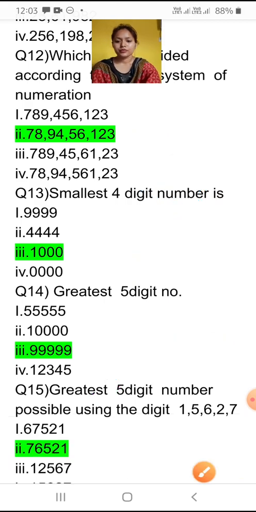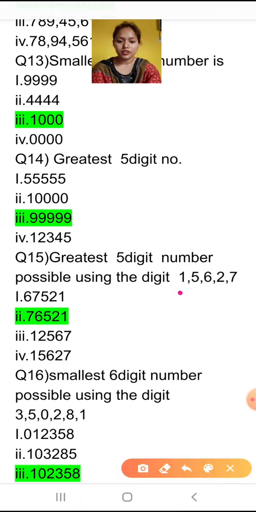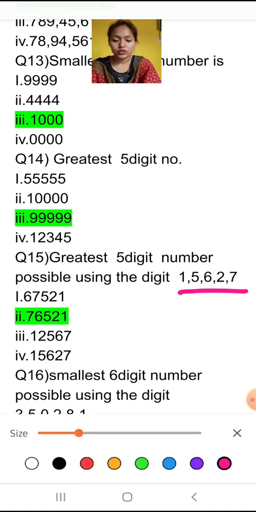Now here, this we have done. Now question number 15, greatest 5-digit number possible using the digits. Now digits are given and you have to find the smallest and the biggest number possible using these numbers. This we have studied earlier also, how to form the biggest number. This we have done in your holiday homework. So this is the type of that one only. There also I told you that when you are forming a greatest number using some numbers, you have to write the numbers in descending order.